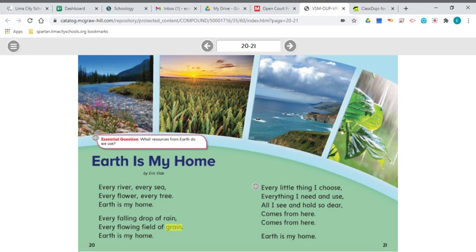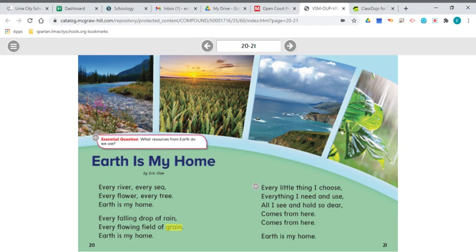Now, I wanted to draw your attention to the pictures that are at the top of the page. And sometimes an author will choose not to use a drawing, but to use an actual picture. And these are actual photographs, not drawings.